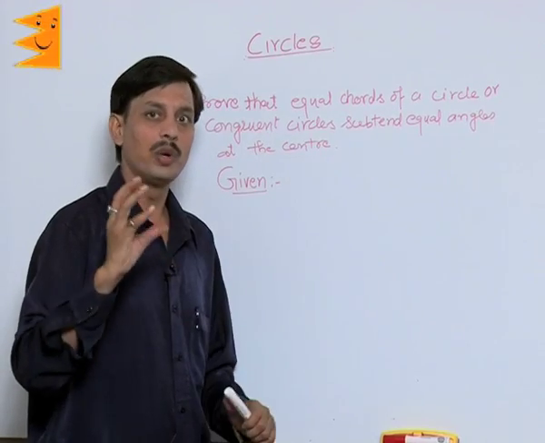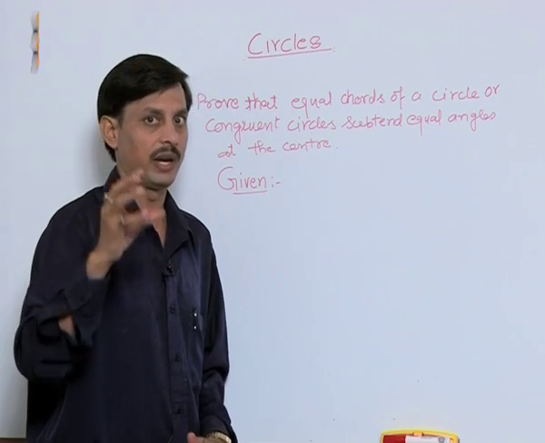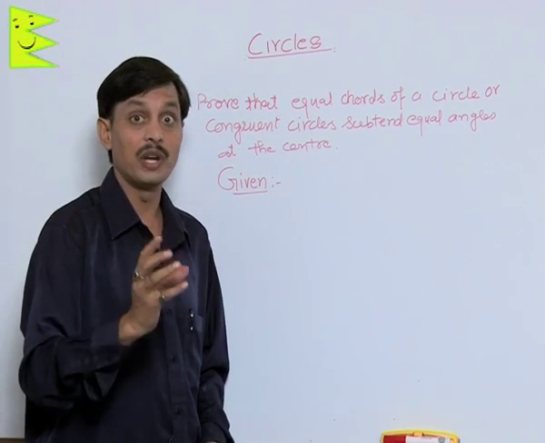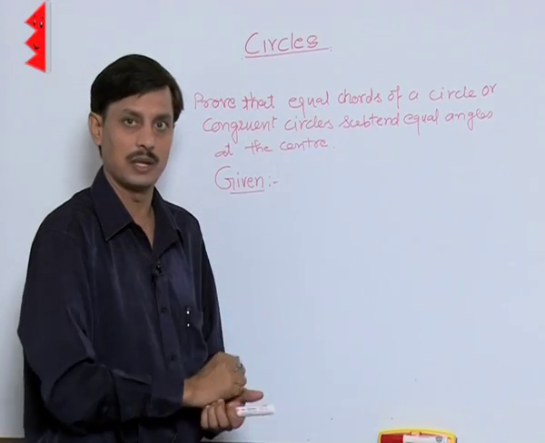Now I want to discuss with you a few important characteristics, properties or theorems of circles.